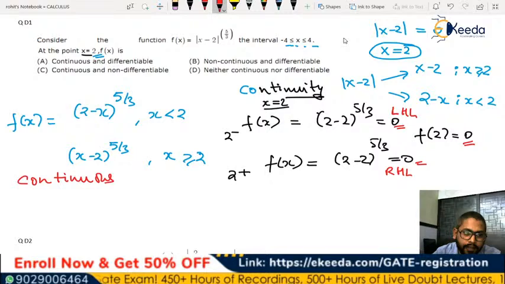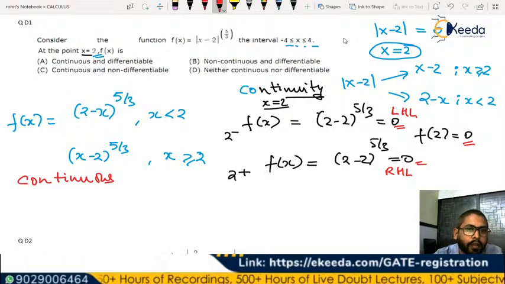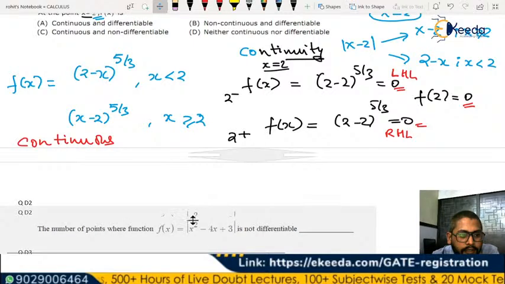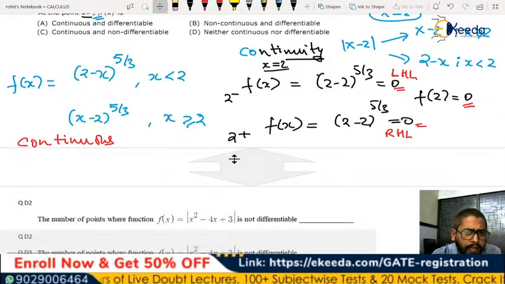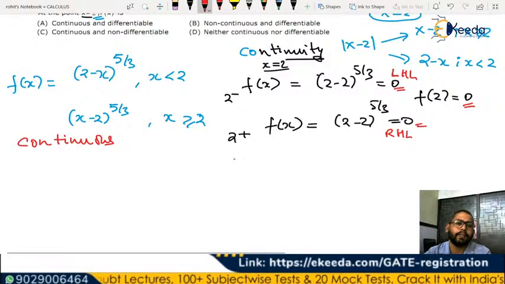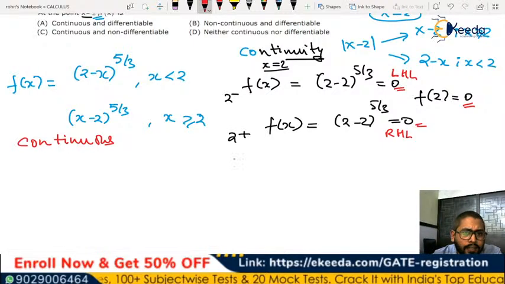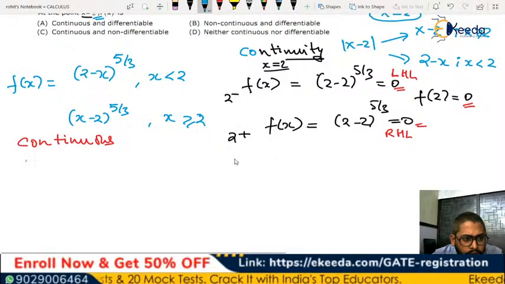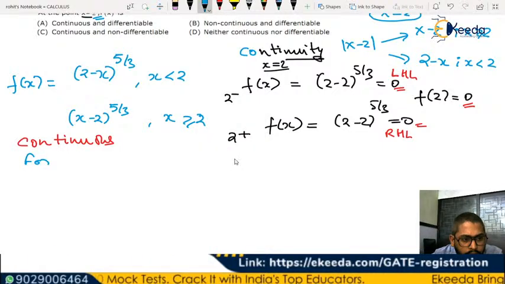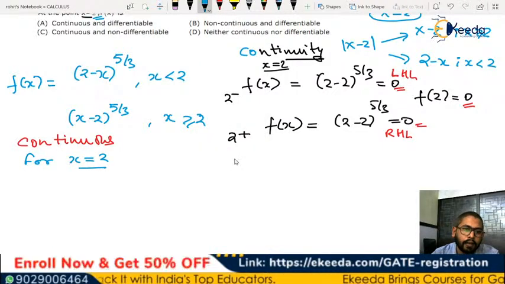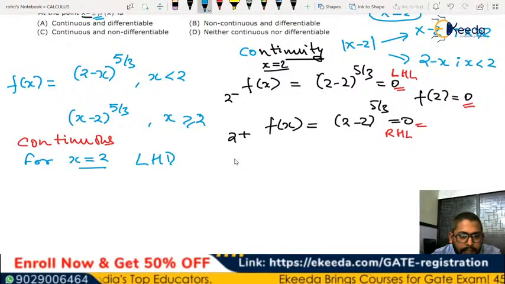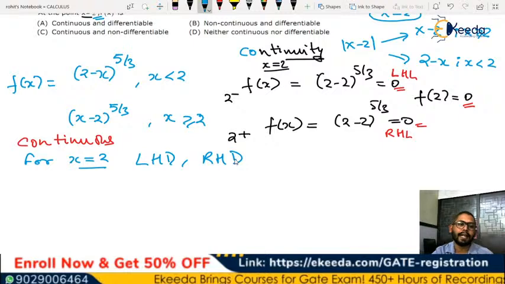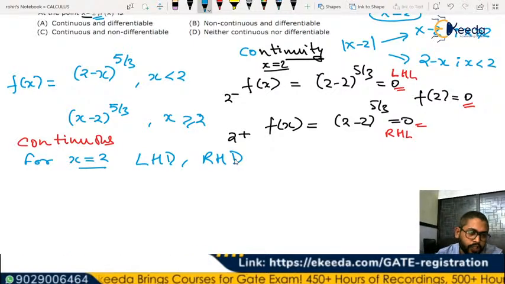The function is continuous. It is not discontinuous, right? There is no discontinuity in this function. It is a continuous function. Now the second point of consideration is differentiability. For differentiability, again for x equal to 2, we'll have to check the left hand differentiability and right hand differentiability, and compare them.